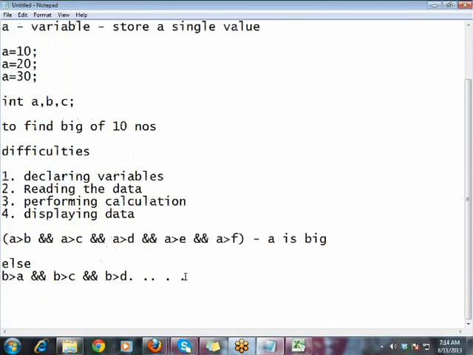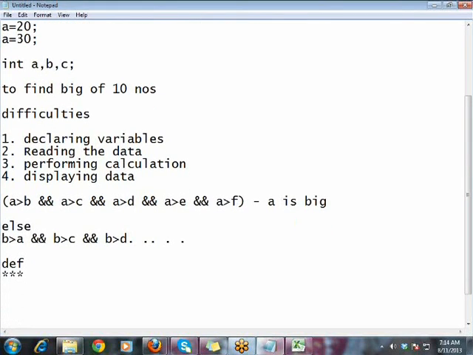What do you mean by array? Why do you need an array? Arrays are specifically meant to resolve these problems. Let us see what an array is.